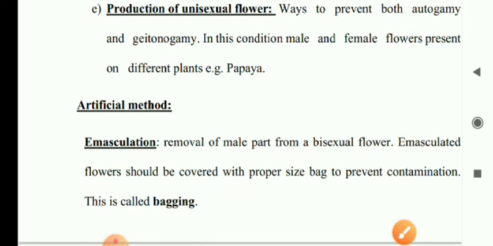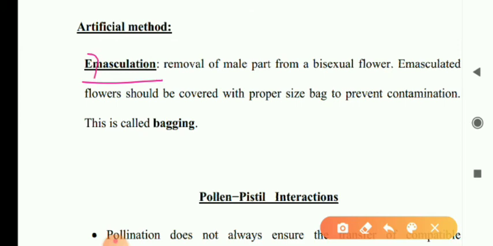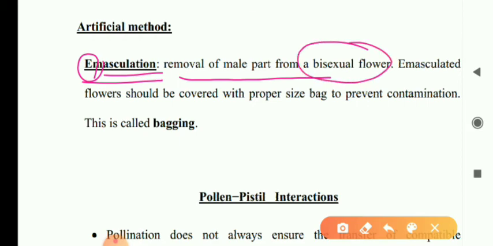Another method is the artificial method, known as emasculation. E means removal and masculation means male part. Removal of the male part from the bisexual flower is known as emasculation. Suppose this is the female part and this is the male part, and we cut this.